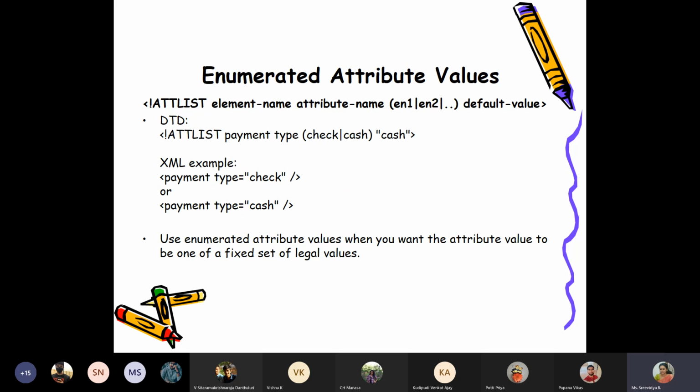And this is an example of enumerated values, payment type. Either it can be check or it can be cash. It cannot be anything else. So either check or cash, any one value only you can pick. So those two are valid documents, and anything other than type equal to cash or check will be considered invalid XML documents.